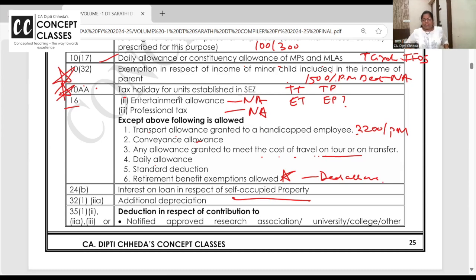In the default tax regime, self-occupied property, no losses allowed. Clear to all of you? Yeah. In the old regime, house property loss can be set off with other heads up to 2 lakh. In the default tax regime, house property loss you cannot set off with others. And self-occupied property, old regime up to 2 lakh you can show loss, or 30,000 if it is for repairs and all, in case of two self-occupied properties put together. But in the default tax regime, no loss you can show in the self-occupied property.